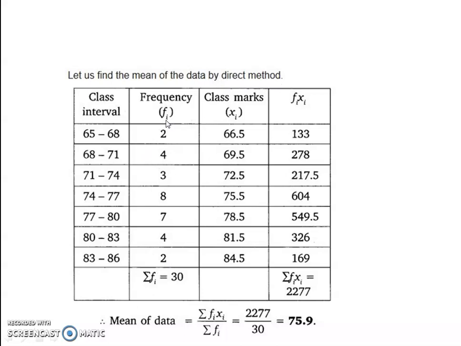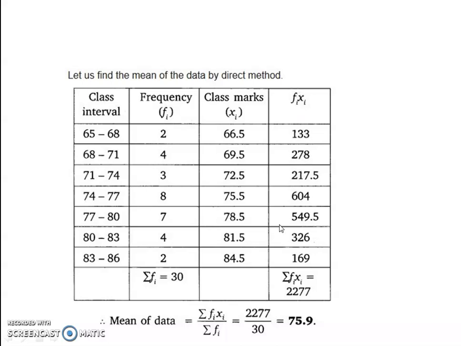Direct method is easy. Class marks: 68 plus 65, 133. 133 divided by 2, 66.5. Similarly, you will find all the class marks. Multiply class mark and frequency. 2 into 66.5 is 133.